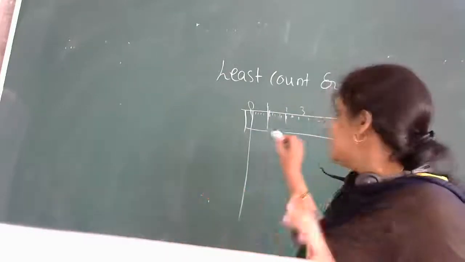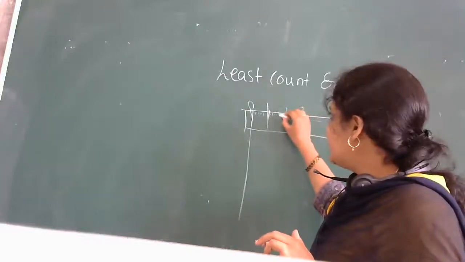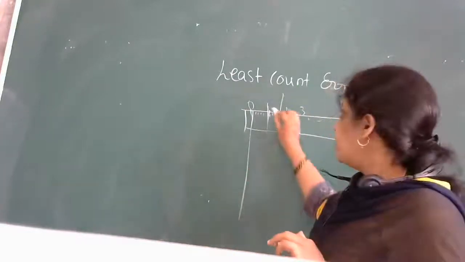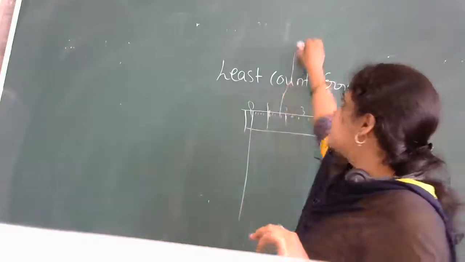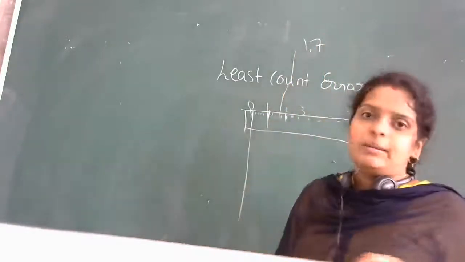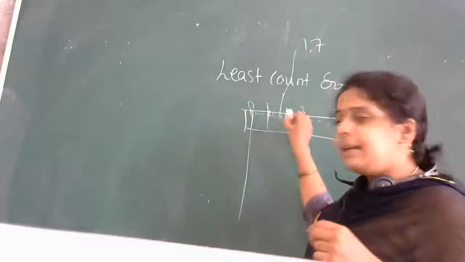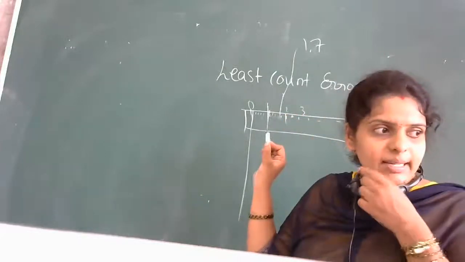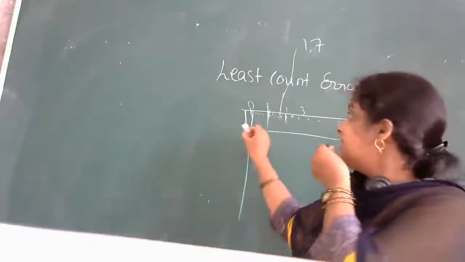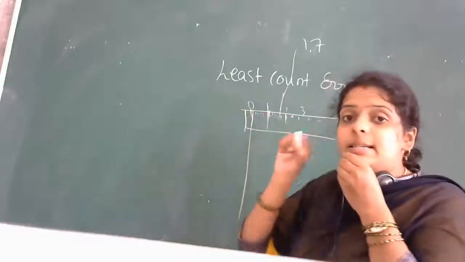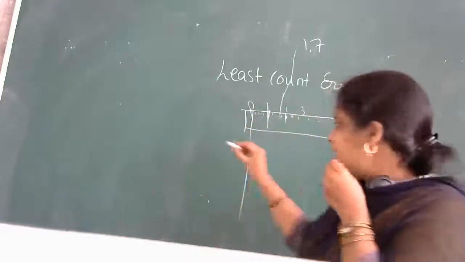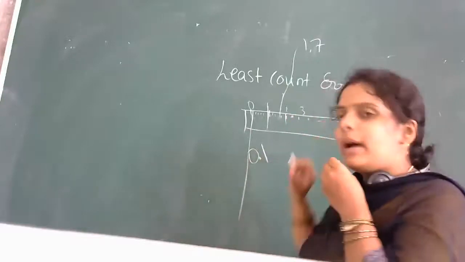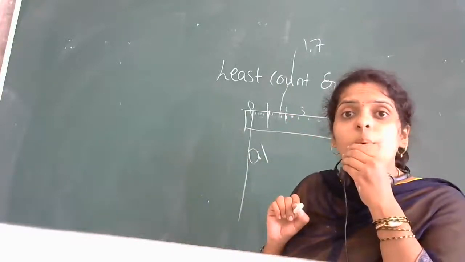0.1. See, suppose your reading is somewhere here, how do you count this? 1, 1.1, 1.2, 1.3, 1.4, 1.5, 1.6. This is 1.7. Correct? It means whatever the reading is, it is in points. Understanding? I hope everyone is understanding. So here the first reading after 0, the immediate small line, what is its reading? It is 0.1.